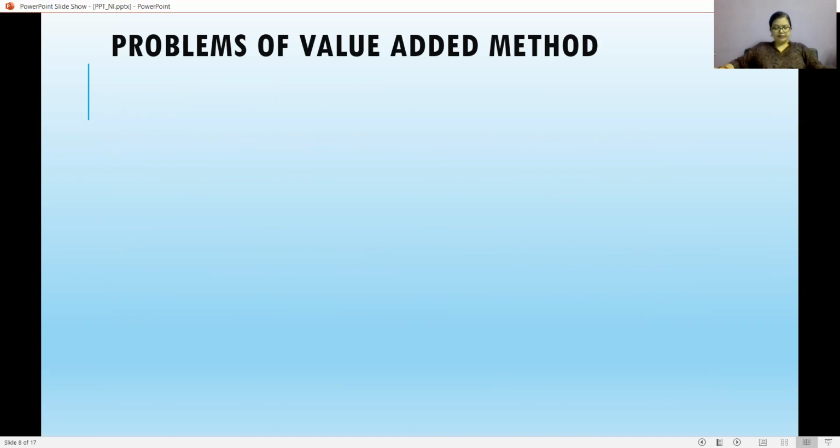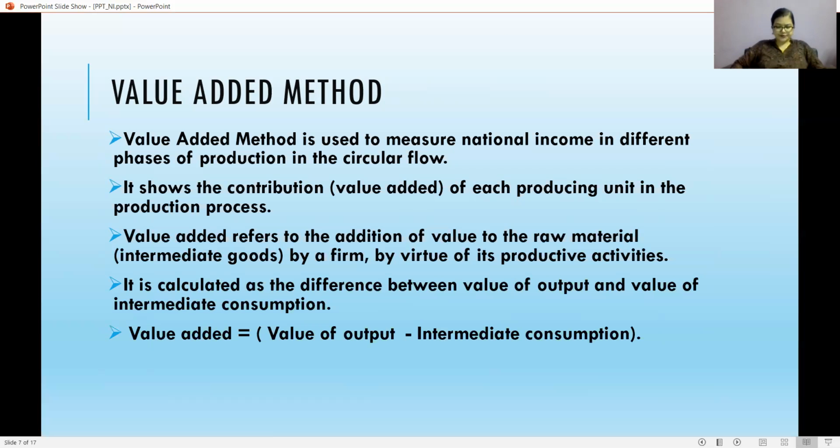Now let me tell you an example of the value added method. Let us consider the case of a bakery. Suppose only flour is used to produce the bread. The bakery purchases flour as input worth ₹500 from the miller, and then by virtue of its productive activities converts the flour into bread and sells the bread for ₹700.